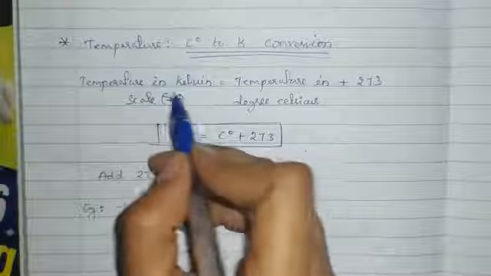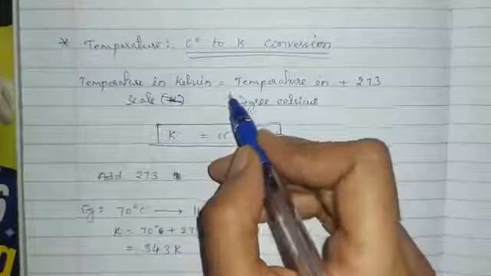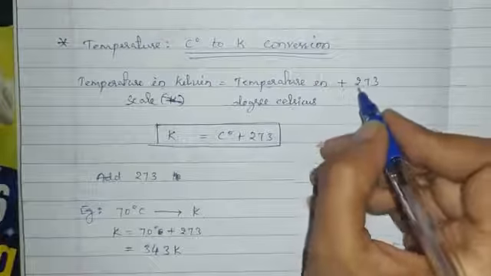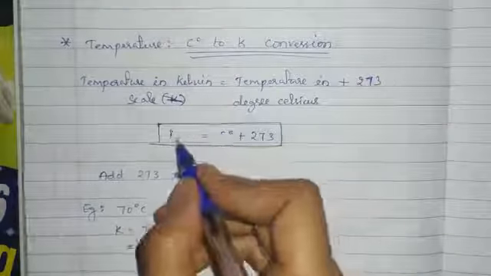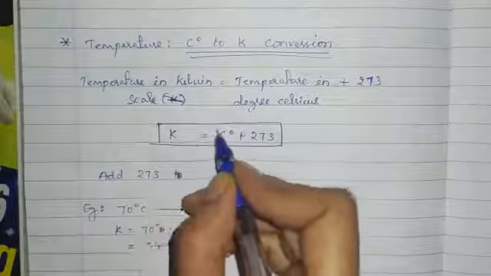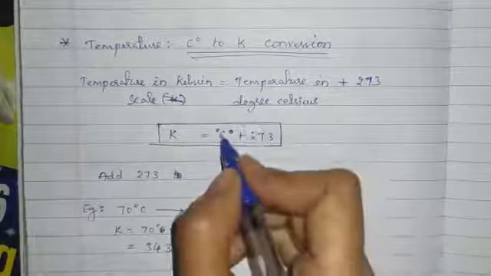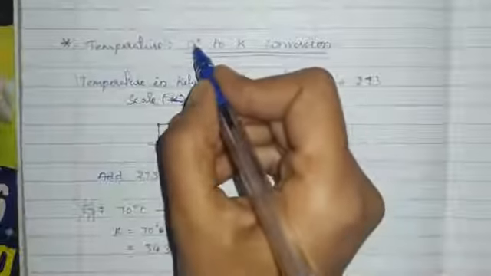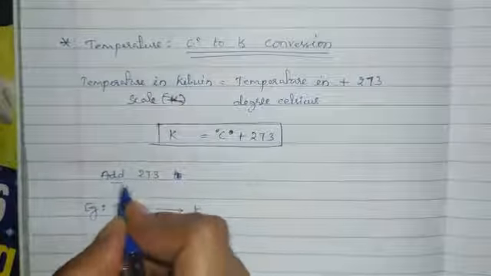Therefore we write the formula: temperature in Kelvin scale equals temperature in degree Celsius plus 273. So K equals degree Celsius plus 273. To convert degree Celsius into Kelvin, we have to add 273.